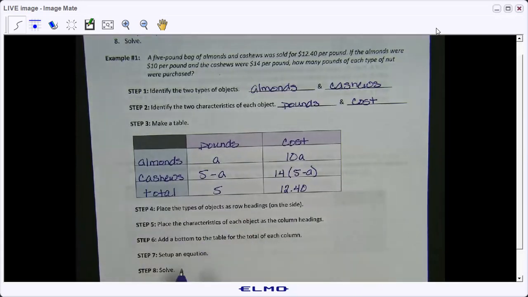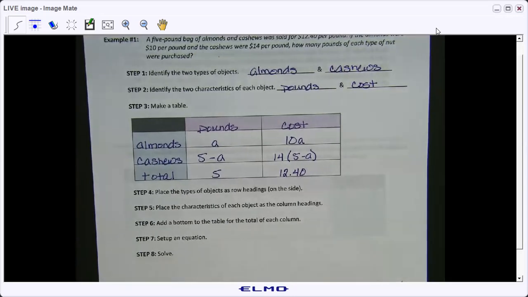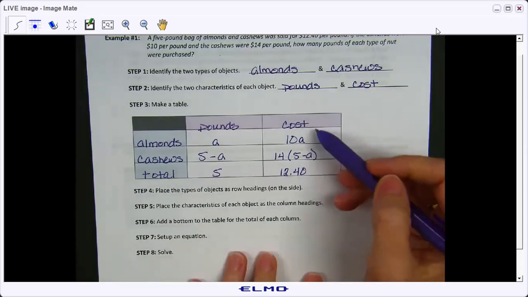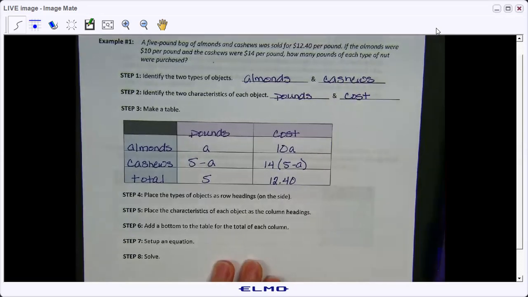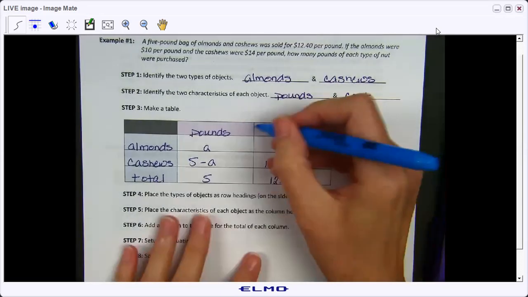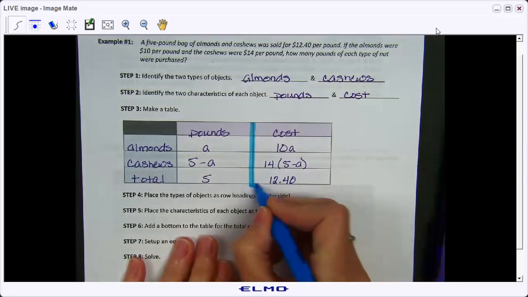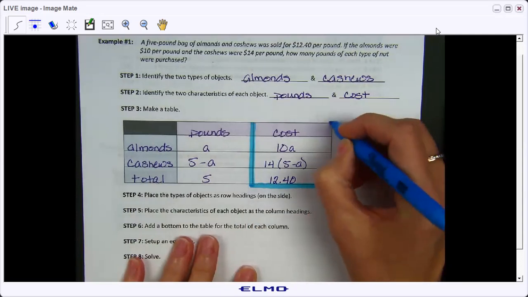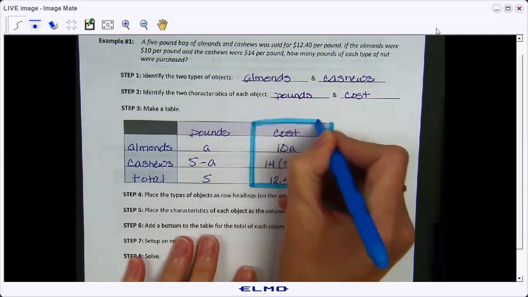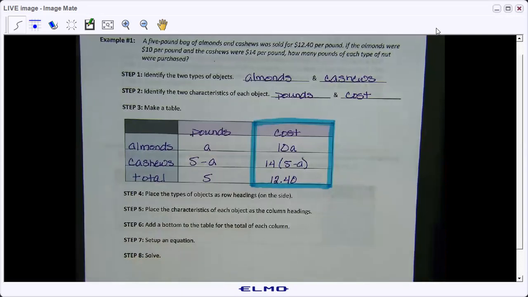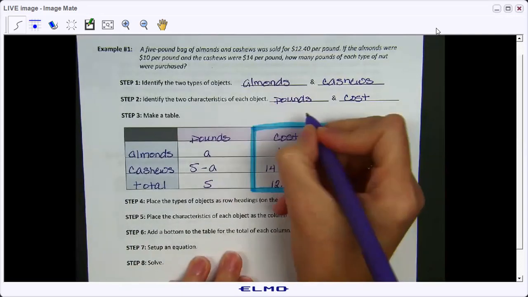We've labeled it correctly. Now it says to set up an equation. So we know that the total amount of almonds plus the total amount of cashews is going to give us $12.40 that we spent. So we're going to look at this column right here when we set up our equation. And I'll write up here that you're going to use this to set up the equation, right?